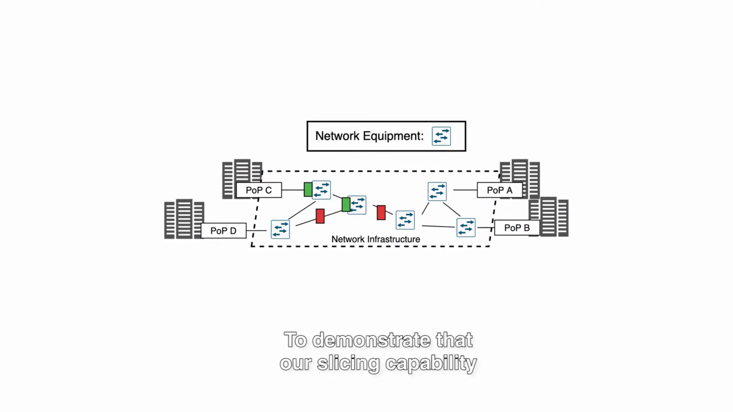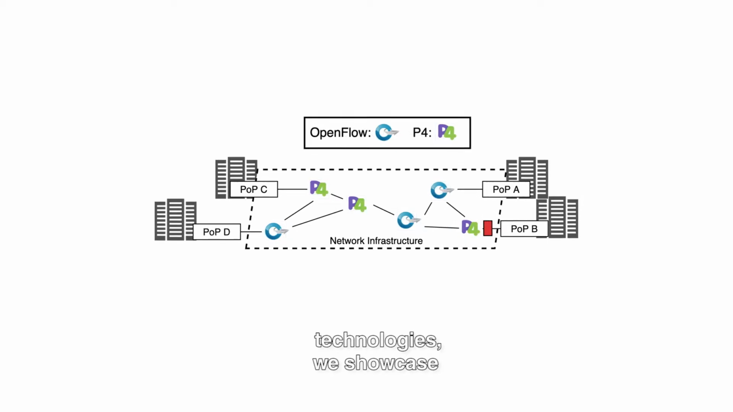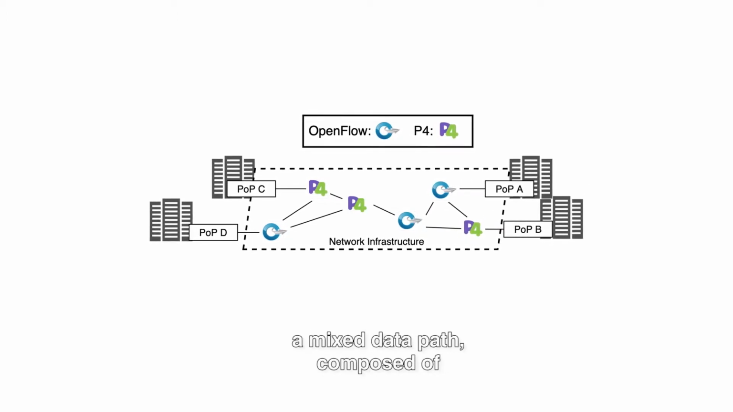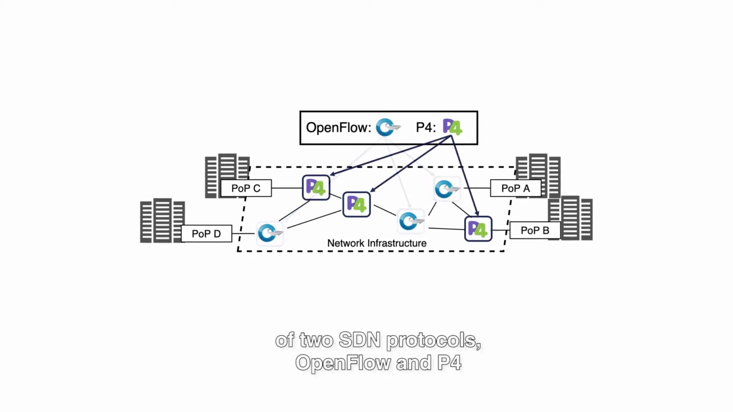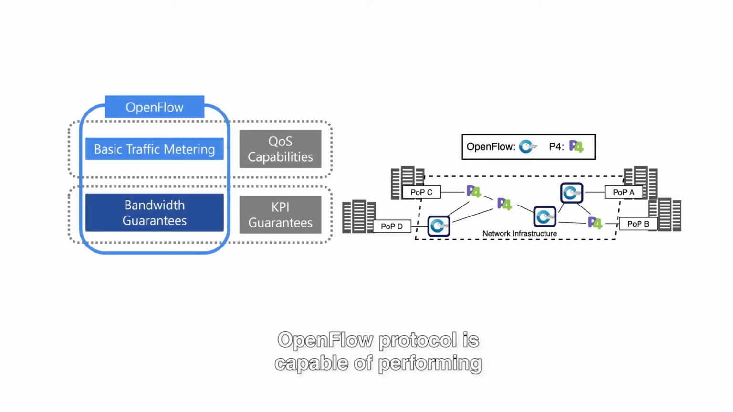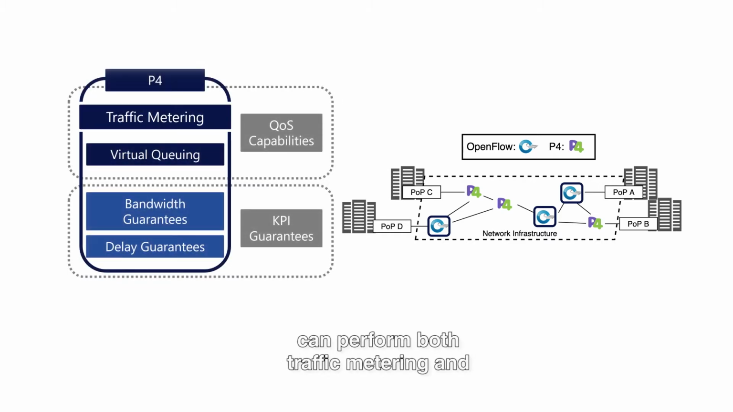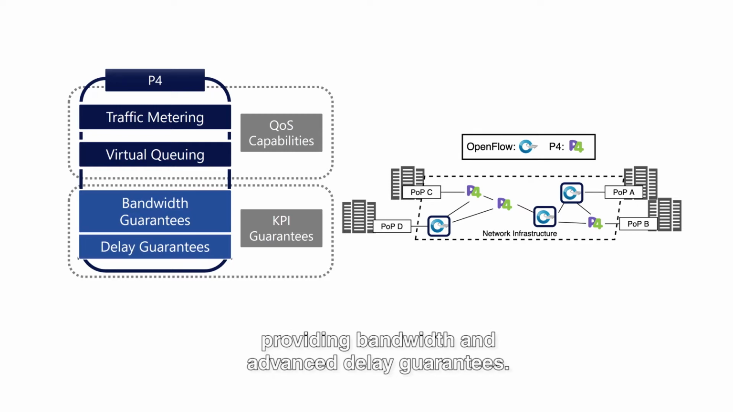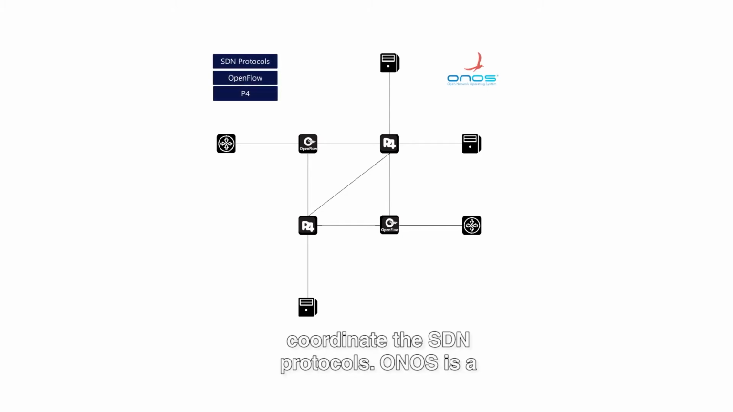To demonstrate that our slicing capability is portable to multiple SDN technologies, we showcase the performance isolation under a mixed data path composed of two SDN protocols, OpenFlow and P4. OpenFlow protocol is capable of performing basic traffic metering, and P4 protocol can perform both traffic metering and the aforementioned virtual queuing, providing bandwidth and advanced delay guarantees. Furthermore, we deploy ONOS to control and coordinate the SDN protocols.